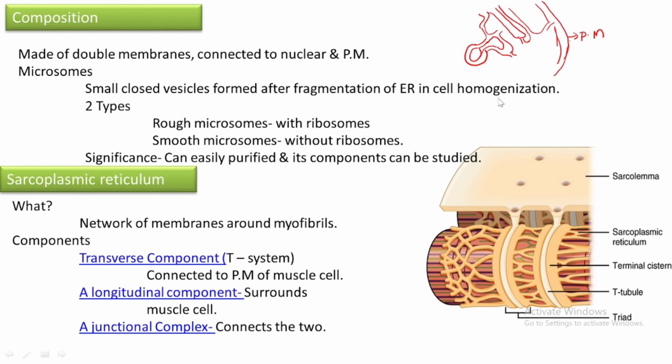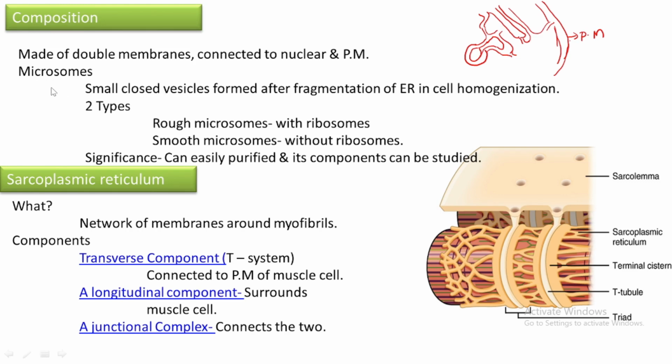We homogenize the endoplasmic reticulum, and it may break up to form small closed vesicles. That complicated network-like structure breaks up to form small closed vesicles. And those closed vesicles are called microsomes.